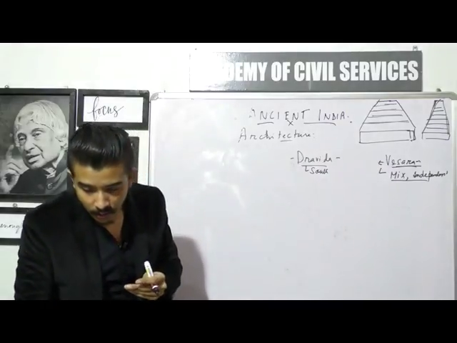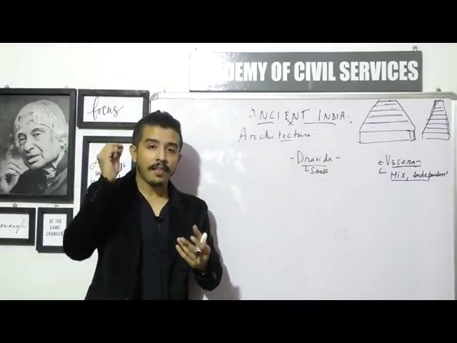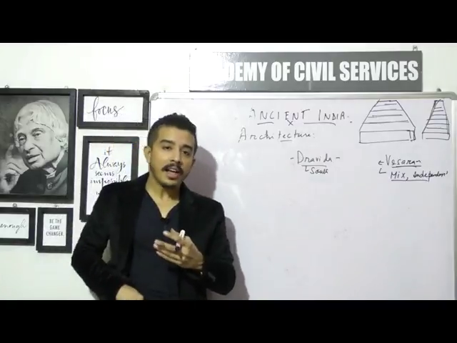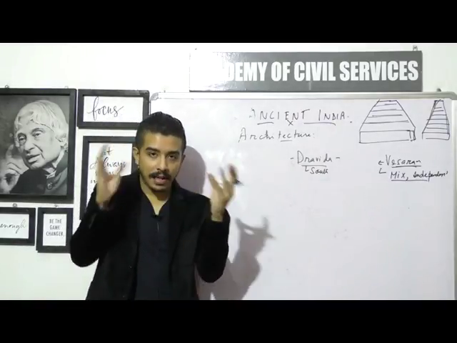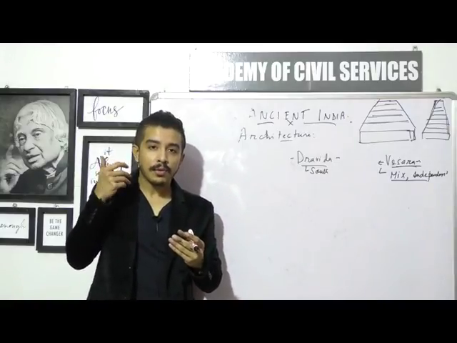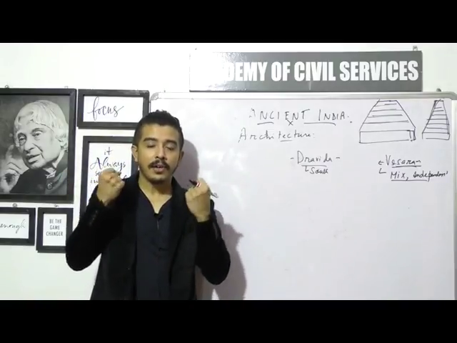All right. So we find sculptures, we find iconography, and also a third element, which is known as ornamentation. Of course, because the kings used to give a whole lot of money for designing these temples. Imagine, the king used to increase his power and prestige by building great temples.